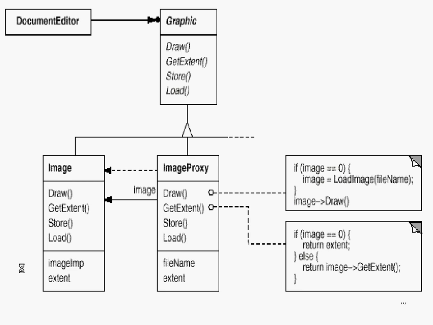returns the extent which is from here. So initially when the document editor calls get extent, the extent which is stored over here, which is basically the dimension of the picture and the starting coordinate, is going to be passed on to the document editor. Okay. But if there is an image object, we can return the get extent from the image object.